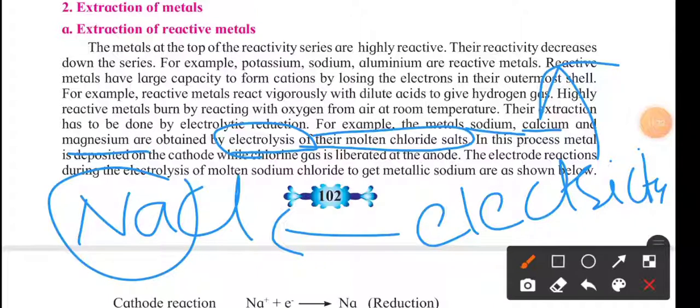When the electricity goes through the molten state of NaCl, we get sodium as a separate deposition on one of the electrodes, and chlorine gas is liberated. Chlorine gas is liberated at the anode, and sodium is deposited on the cathode.